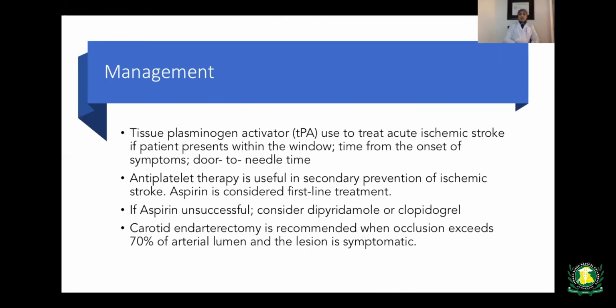Carotid endarterectomy is recommended when occlusion exceeds 70% of the arterial lumen and the lesion is symptomatic. So when we do the carotid ultrasound and see that the occlusion is more than 70%, we can proceed to carotid endarterectomy by the vascular surgeons.